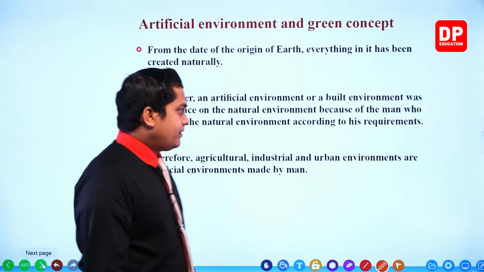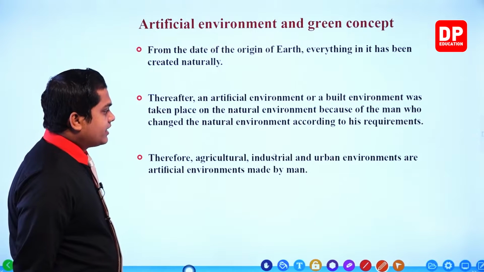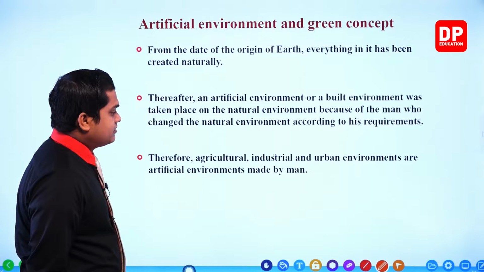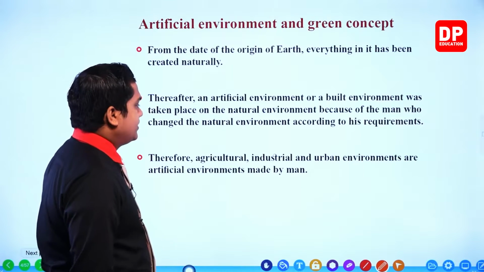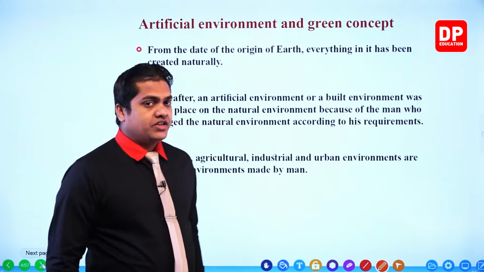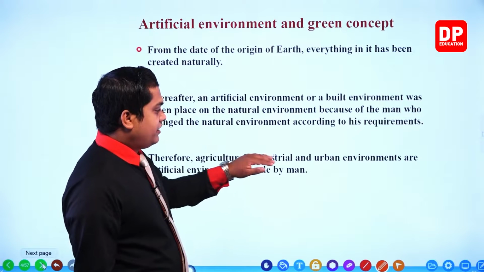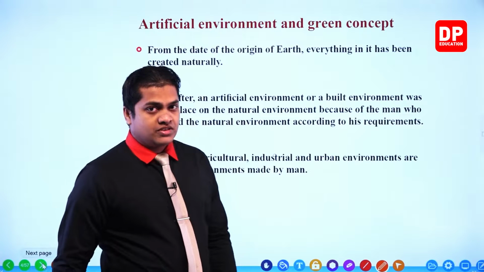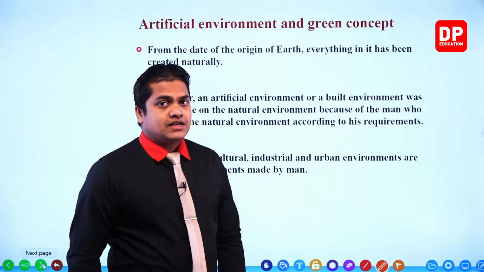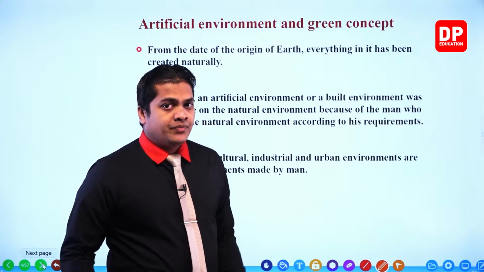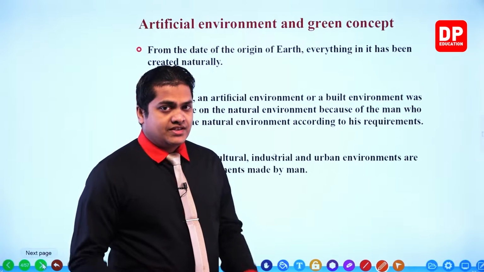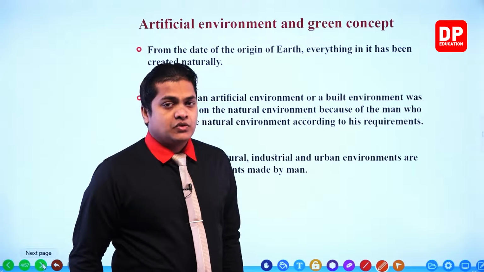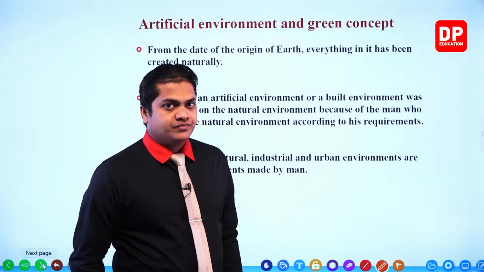Okay, right. So therefore, agricultural, industrial and urban environments are artificial environments made by man. Right. So we can say that thereafter, my dear children, agricultural environments, industrial environments and urban environments or human settlements, these are the ones which were created by man to ease their lifestyle. So these environments are considered artificial environments because these things are created by humans.